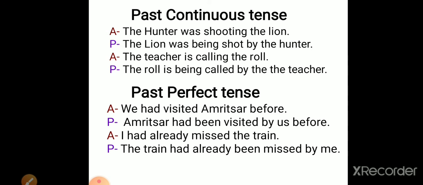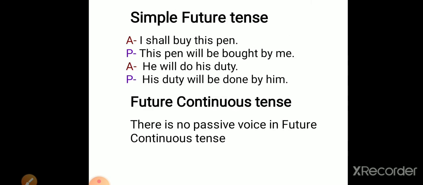Is it clear? So don't get confused. Before is not an object. Okay, so Amritsar is the object here. Had been visited by us before. Before will come at the last after the subject. I had already missed the train. The train had already been missed by me. Simple future tense. I shall buy this